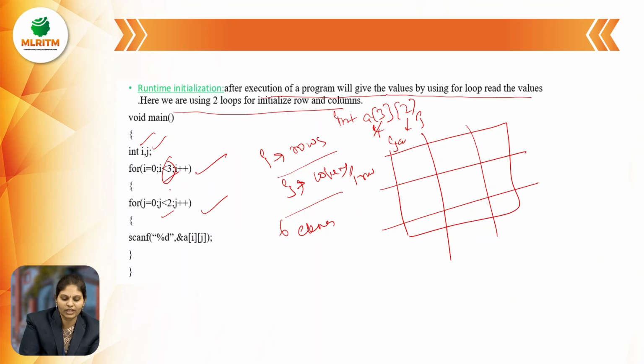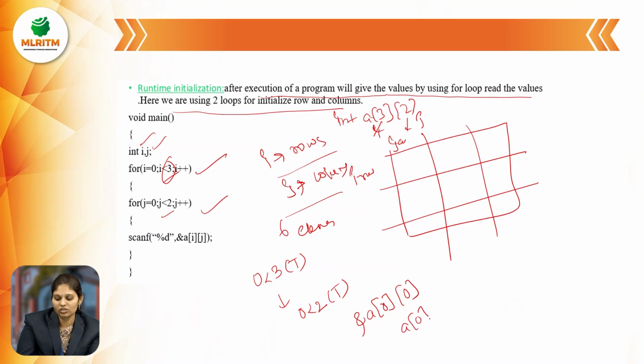So first of all, for i equal to 0, 0 less than 3, the condition is true. Then we enter the body of the loop, with 0 less than 2. The condition is true, so we enter the body of the loop. What is the address of a of i j? i is 0 and j is 0. So a of 0, 0 is printed. Then it moves back to the for loop with j.